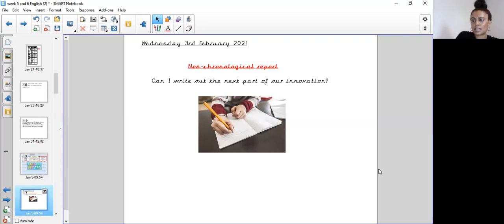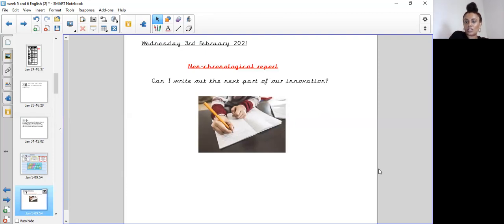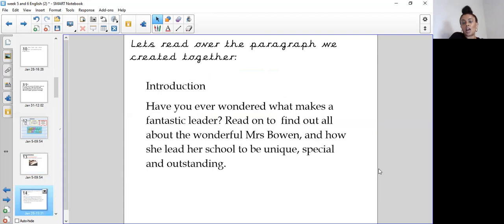So, the learning objective for today's lesson is can I write out the next part of our innovation? In yesterday's lesson, we looked at writing up the introduction to our new text map, and today we're going to be writing out the next part. Now, remember, when we're writing non chronological reports, they don't have to be written in a specific order. So, the order that I choose might be different to the order that you choose.